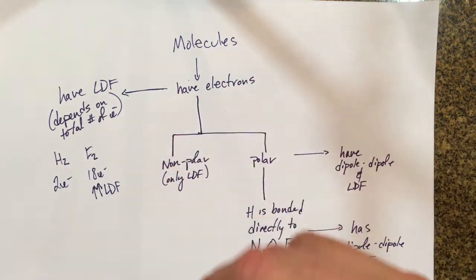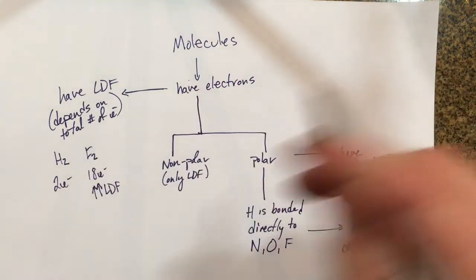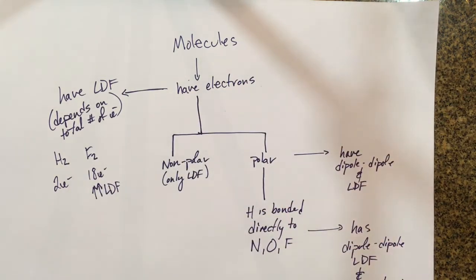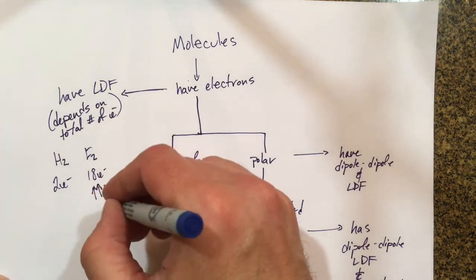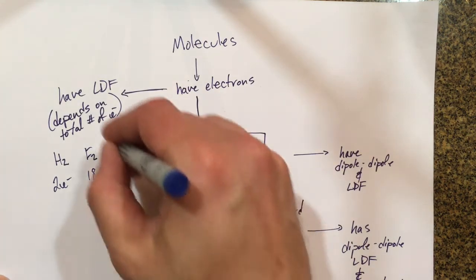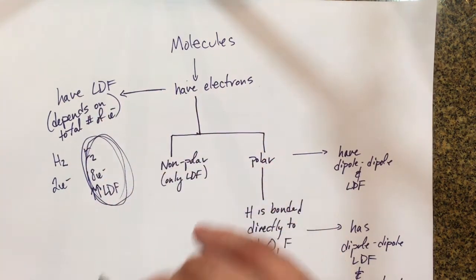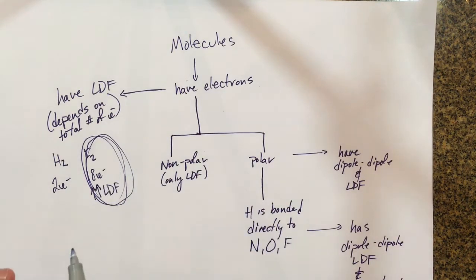So something like hydrogen has only 2 electrons, whereas fluorine has 2 times 9 electrons, so it has 18 electrons in total. This has much more London dispersion force, so it should have a higher boiling point than hydrogen. Sometimes it's not as simple as that. In this case, both of these are nonpolar molecules, so the only kind of force they've got is London dispersion force. This molecule will have a higher boiling point because it has more electrons, because its boiling point is only determined by that particular intermolecular force.